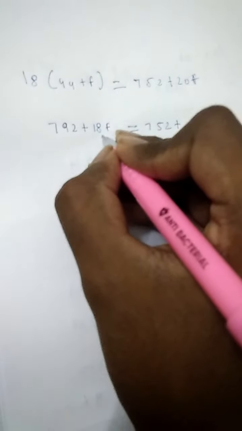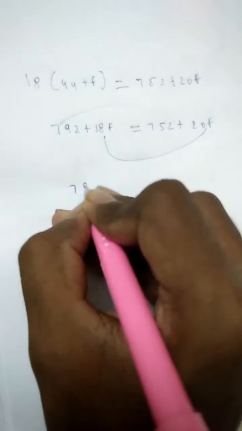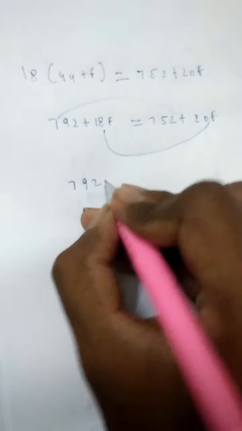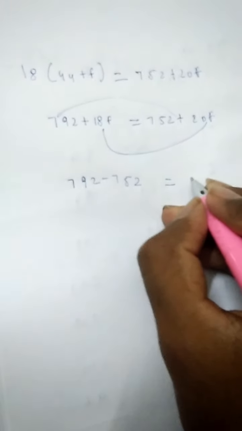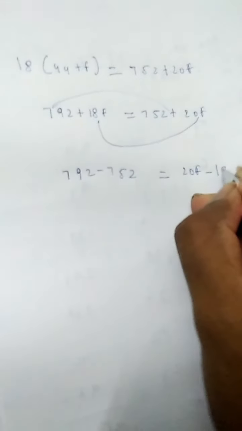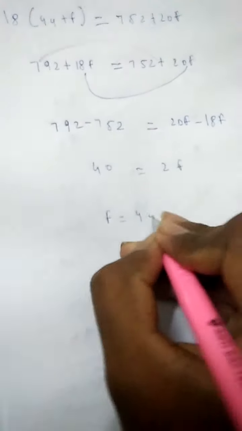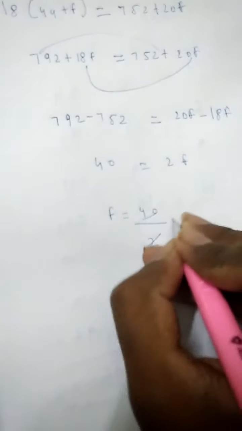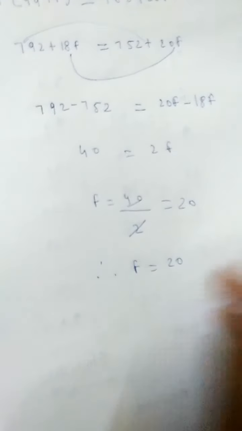Transposing this one and this one to this side, and this one and this one to this side, that implies 792 minus 752 is equal to 20f minus 18f. 792 minus 752 is 40, which is equal to 2f. f is equal to 40 by 2, 20 times it will go. So therefore the missing frequency f is equal to 20.